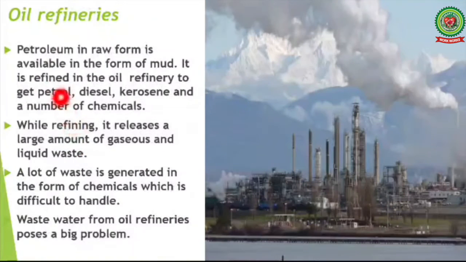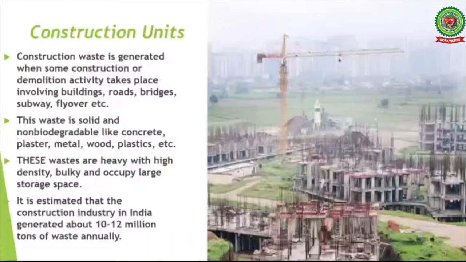Next, oil refineries. Petroleum in raw form is available in the form of mud. It is refined in the oil refinery to get petrol, diesel, kerosene and a large number of chemicals. While refining, it releases a large amount of gases and liquid waste. A lot of waste is generated in the form of chemicals which is difficult to handle. So, wastewater from oil refineries poses a big problem.